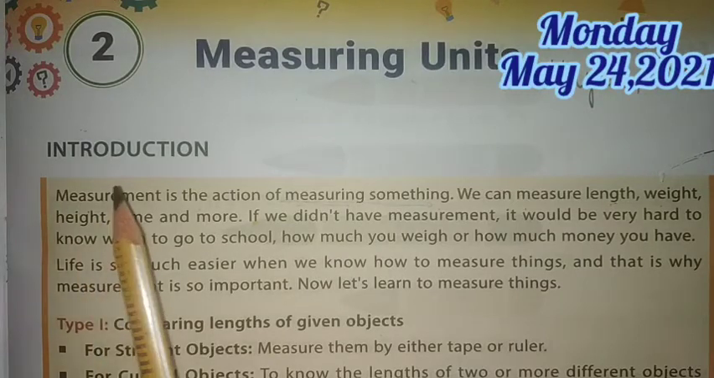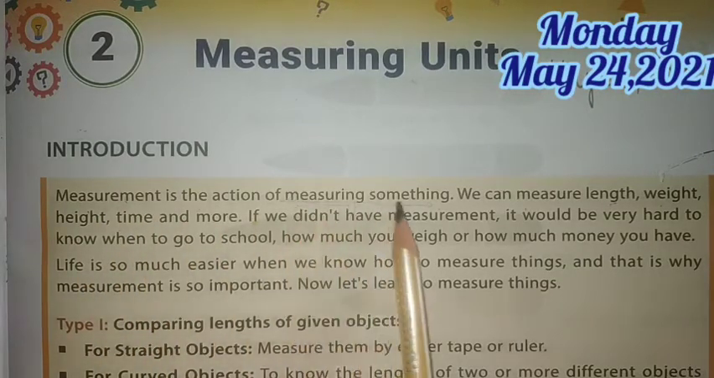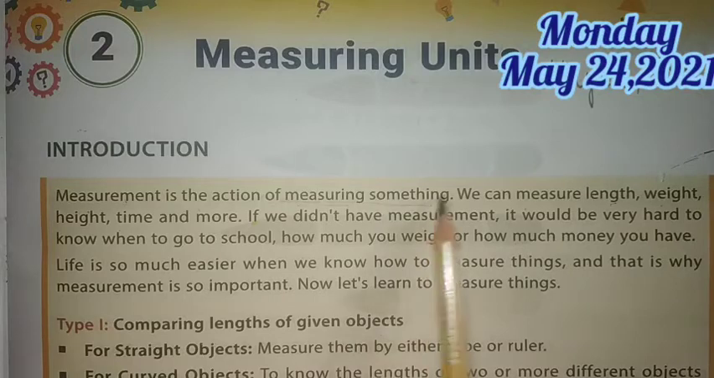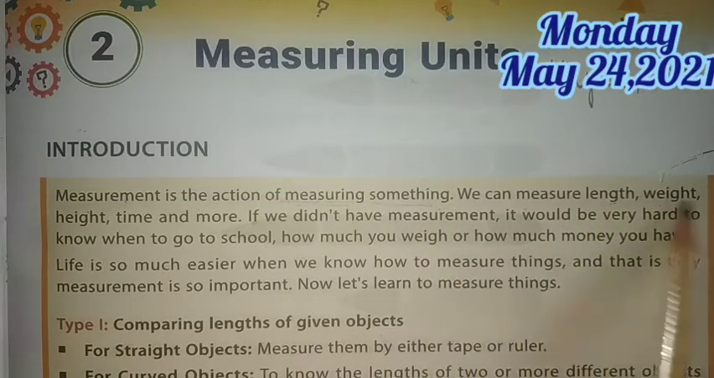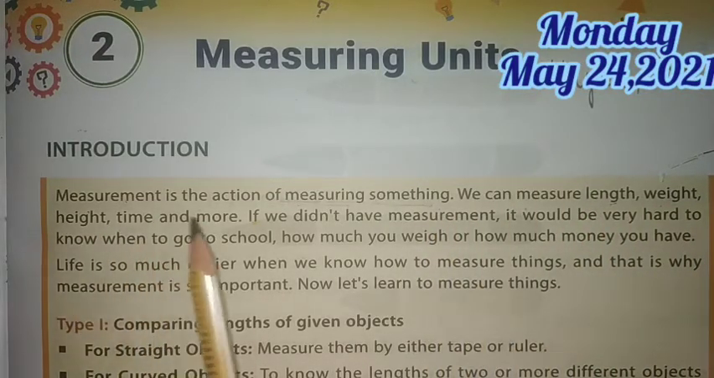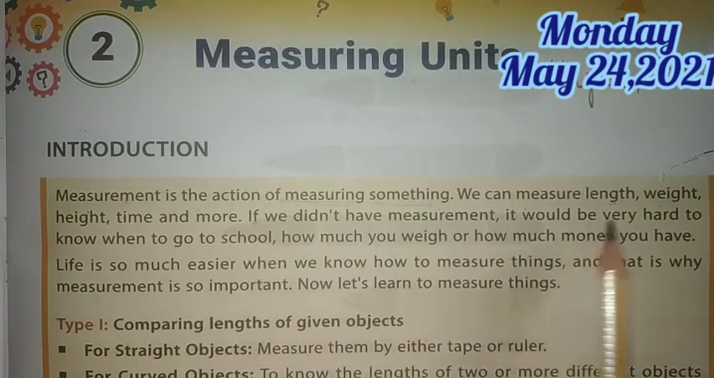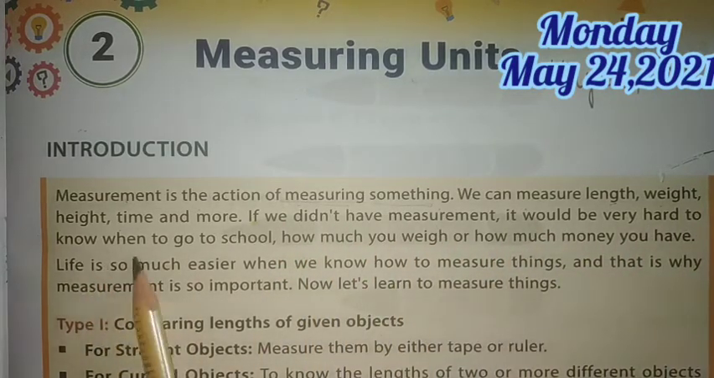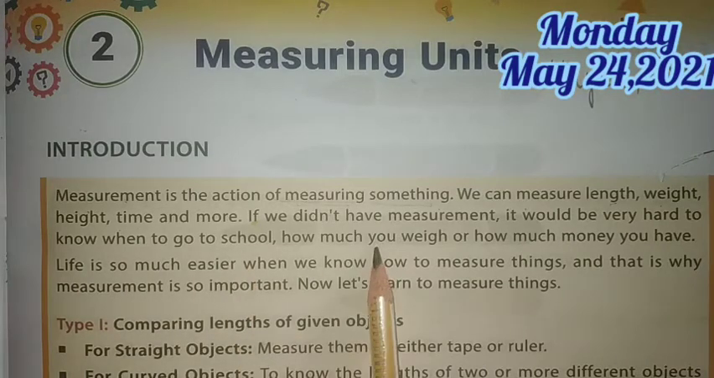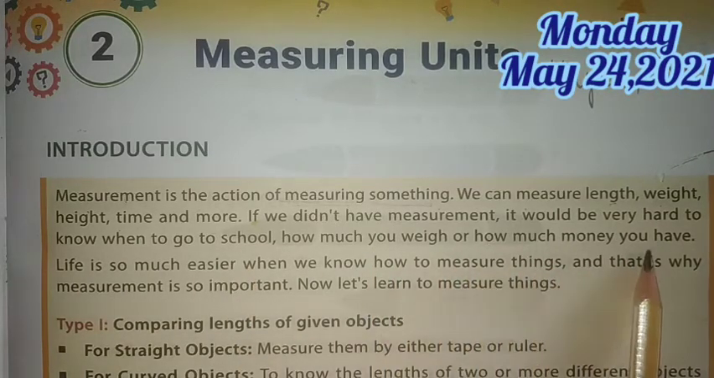Measurement मापना क्या है? Action है in which we measure something. It can be anything. It can be length, height, weight, time and more. If we didn't have measurement, it would be very hard to know when to go to school, how much you weigh or how much money you have.